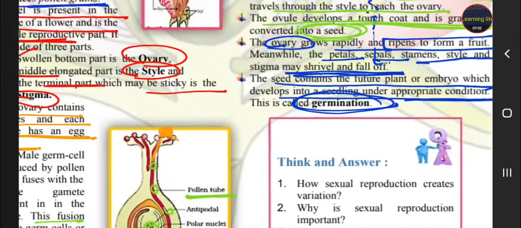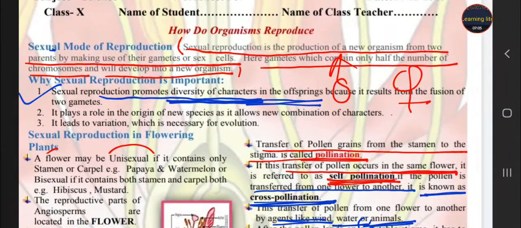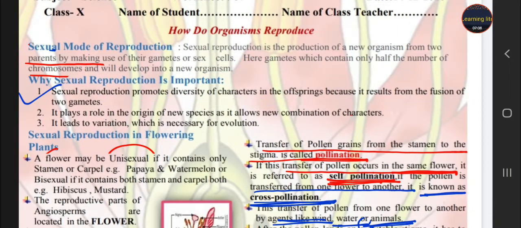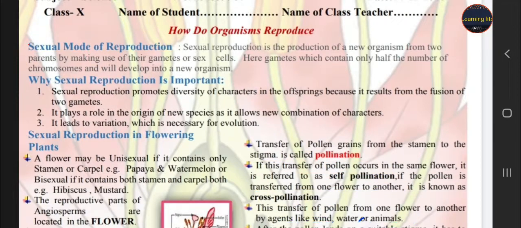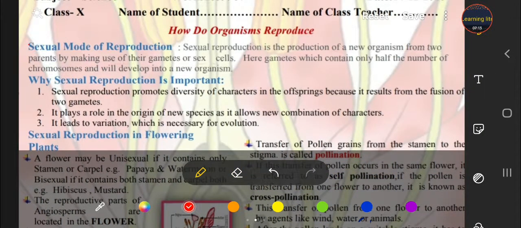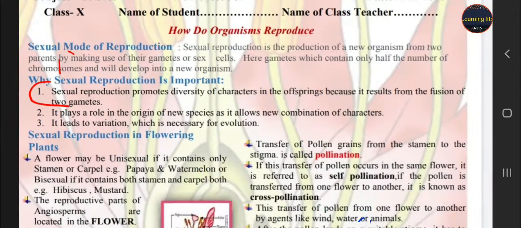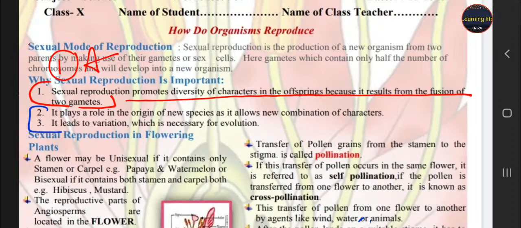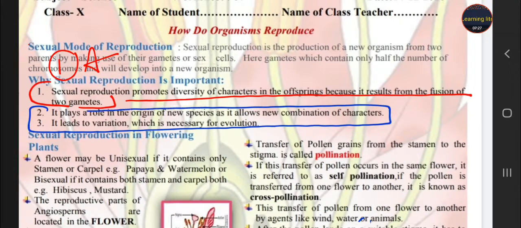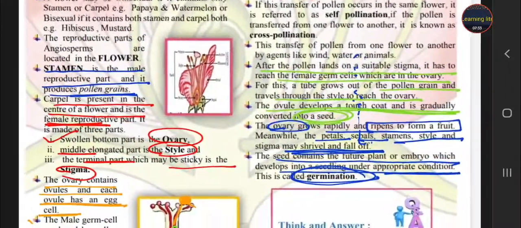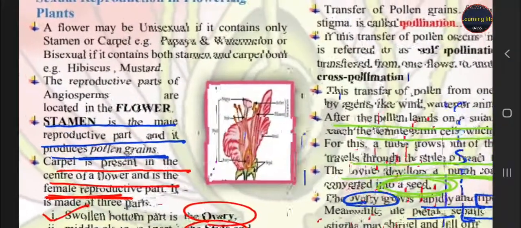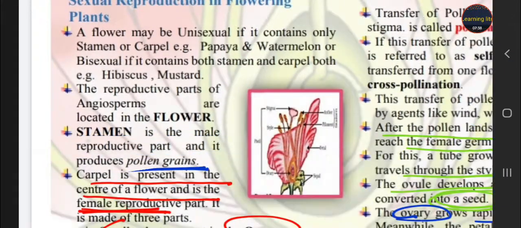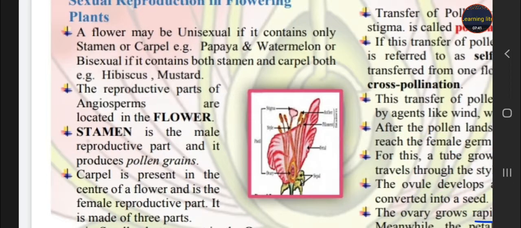First question, how does sexual reproduction create variation? So here is your first answer. Second, what is the importance of sexual reproduction? So these two points are the answer to your second question. Third one, what is the example of unisexual and bisexual flower? So this is the answer to your third question here.